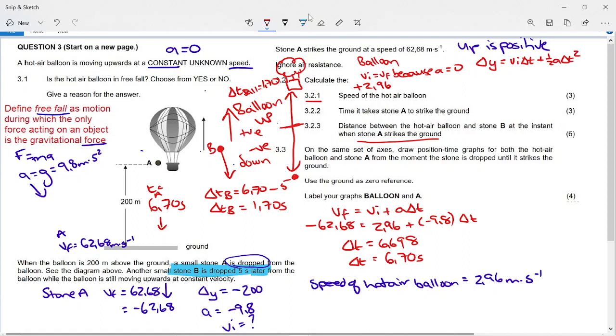So now we're looking at the balloon first of all. What is my displacement of the balloon? It is going to be 2.96 times how long it's traveling, which is the same as the stone, 1.7, plus, now remember my acceleration of the balloon is 0, so that handily gets rid of my t squared term. So I end up with 5.032 meters, and this is positive, it's upwards. So from the time they separated, this balloon went 5.032 upwards. Okay, so that's the balloon.